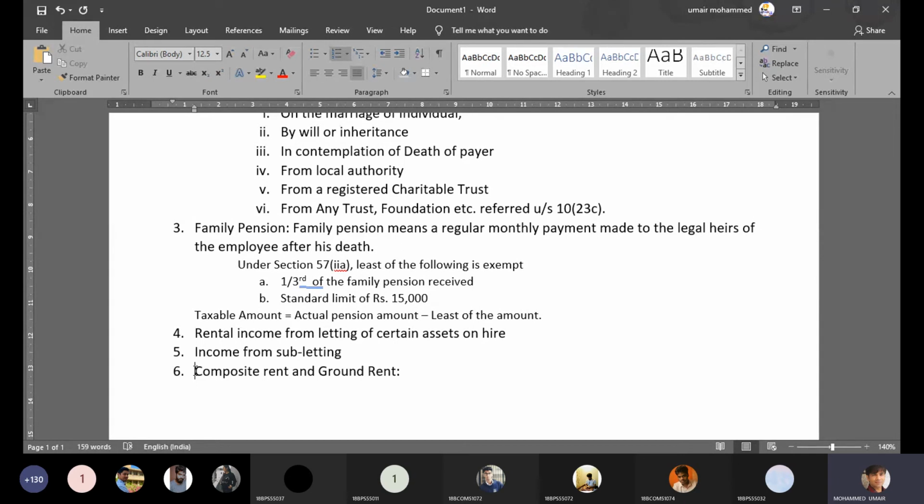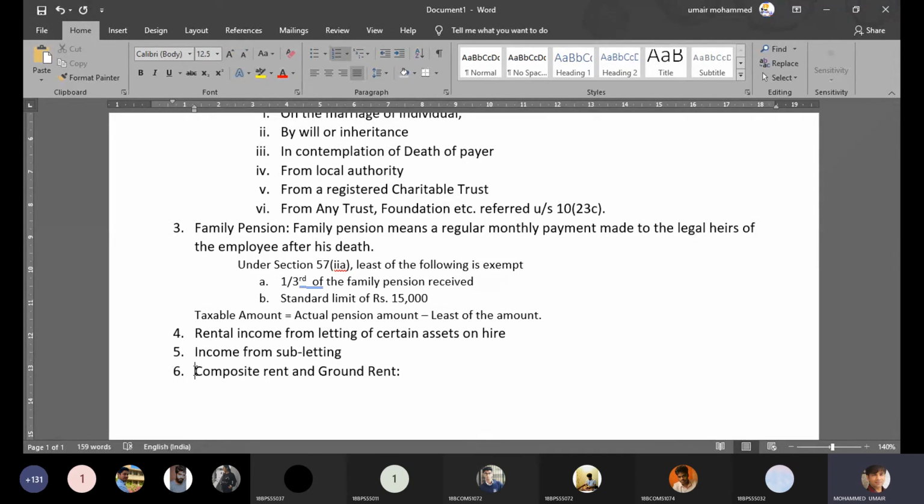Similarly, ground rent. When we say ground rent, there is no property, there is no building. It's only a vacant plot and you're getting rent from the vacant plot. One of the first criteria of house property, in order to tax the income from house property, is that there has to be a building.